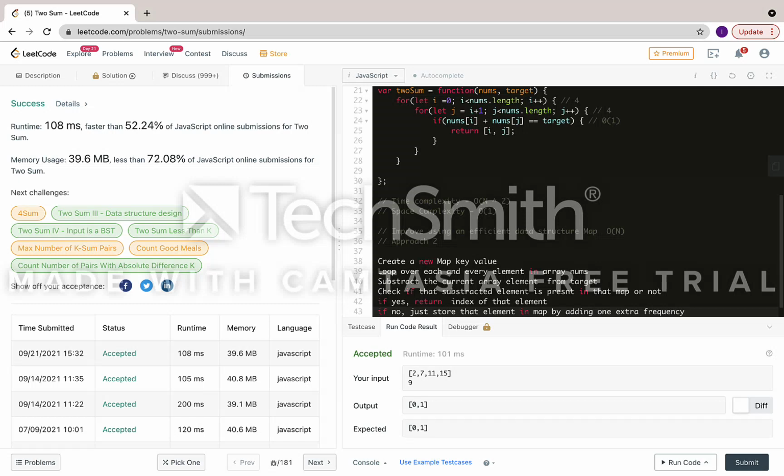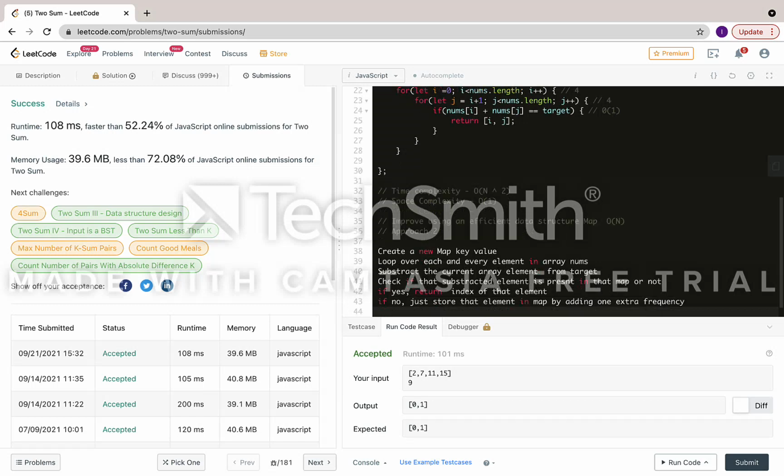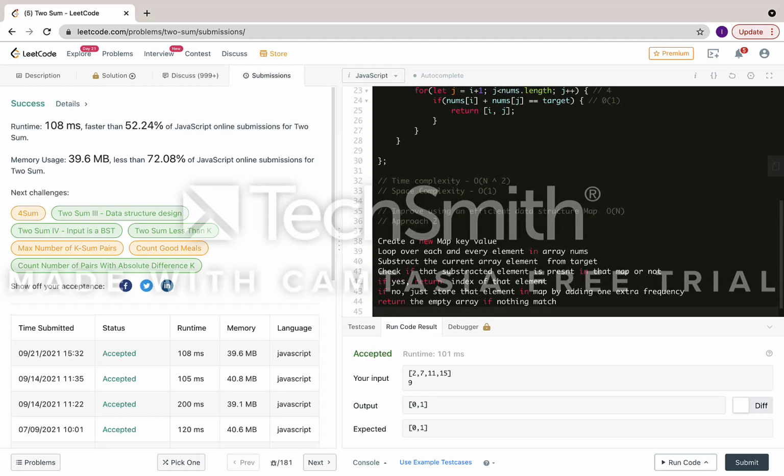Then return the empty array if it is complete, because this is my edge case: if nothing matches, or if we don't have any pair that sums up to the particular target.